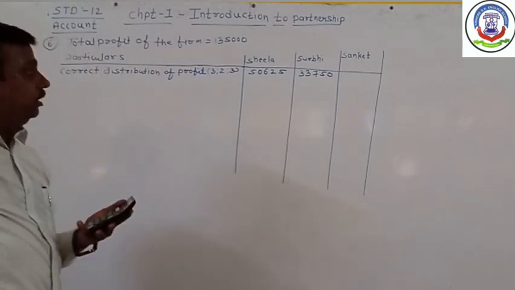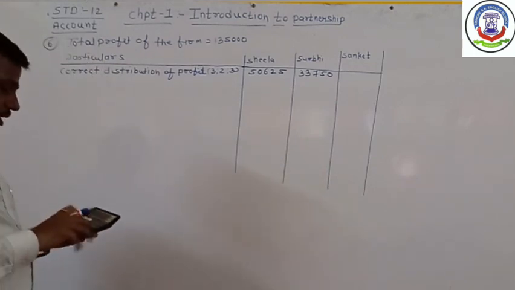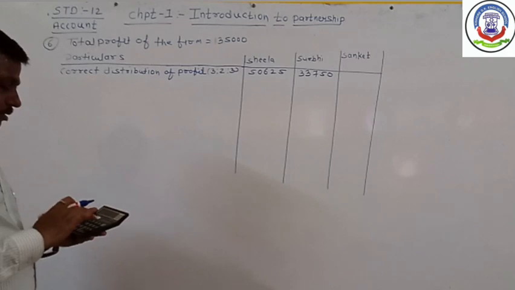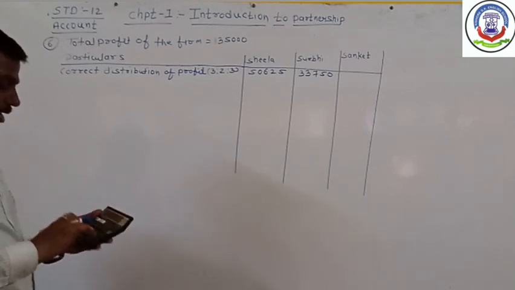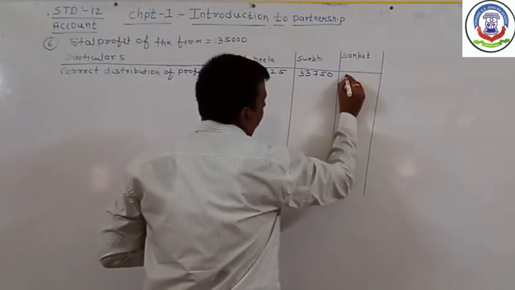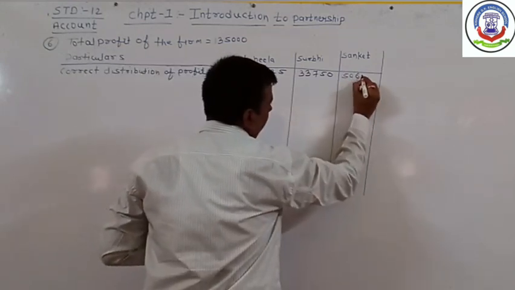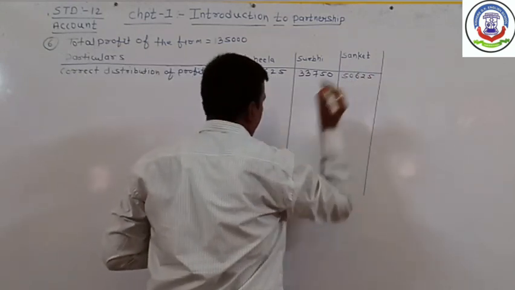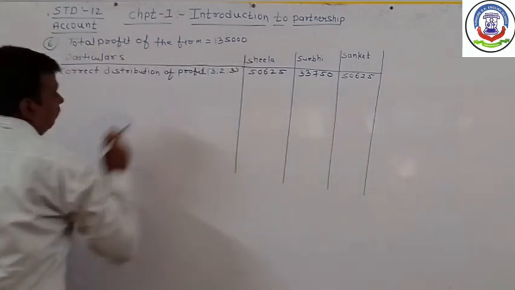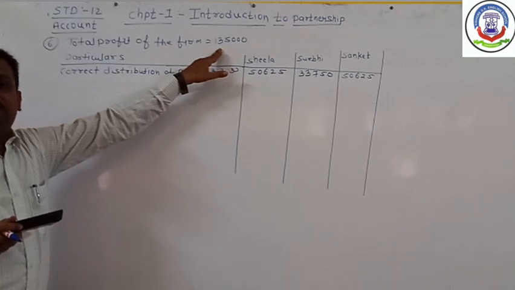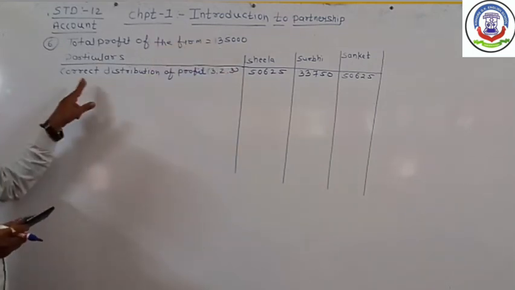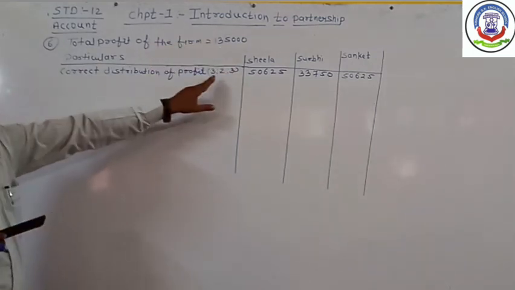And the third partner, Sanket, 1,35,000 multiplied by 3 and divided by 8, which means 50,625 rupees.